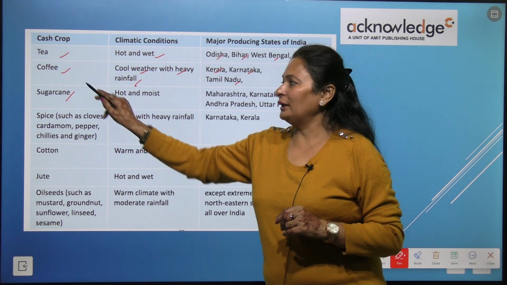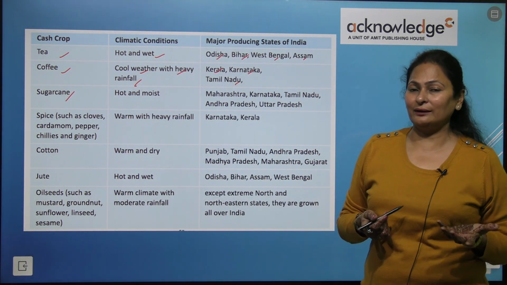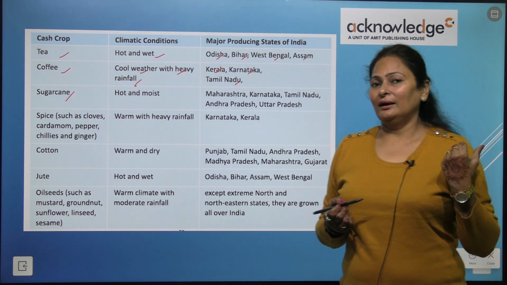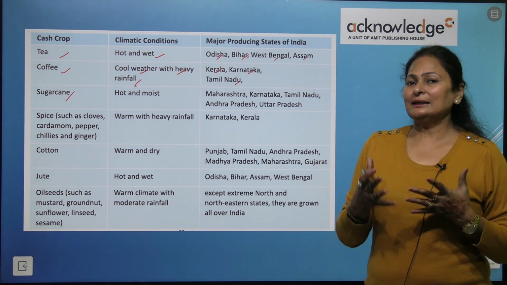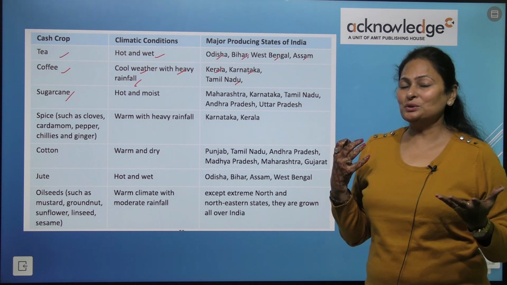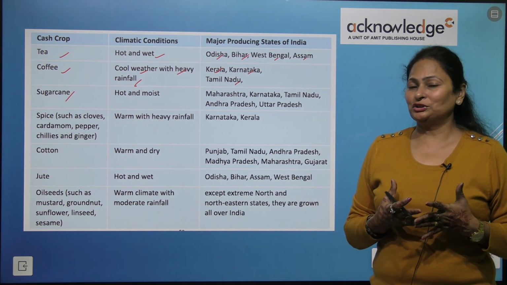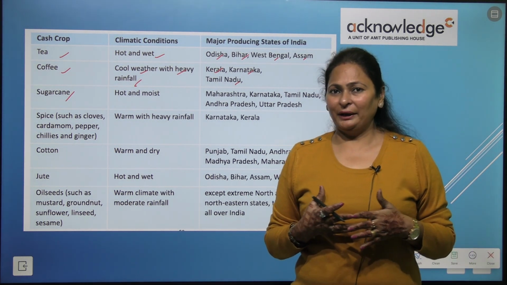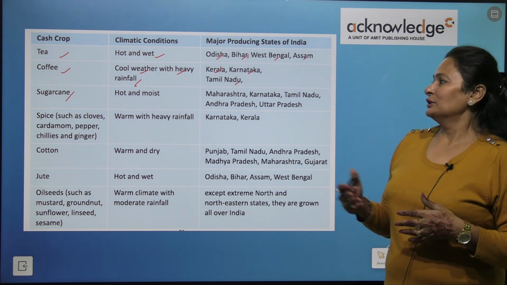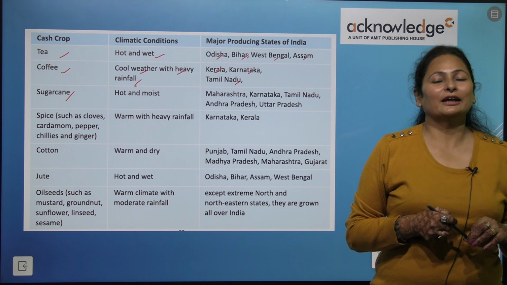Next is sugarcane. What do we obtain from sugarcane? We make sugar, jaggery, brown sugar with the sugarcane. We send this sugarcane to the factories, right? There the juice is extracted from the sugarcane, and with this juice the jaggery is made, the sugar is made, and the brown sugar is made. So this is again an example of cash crops.